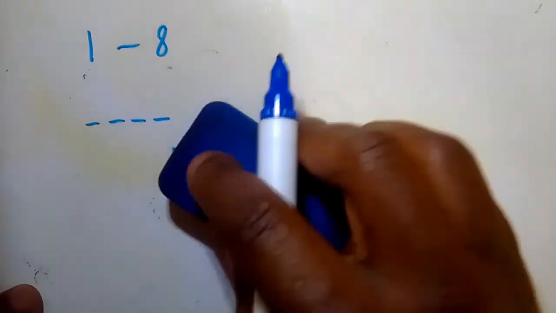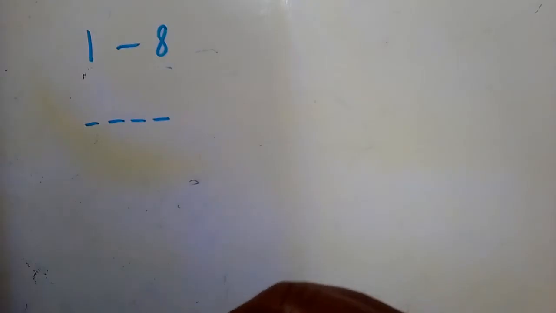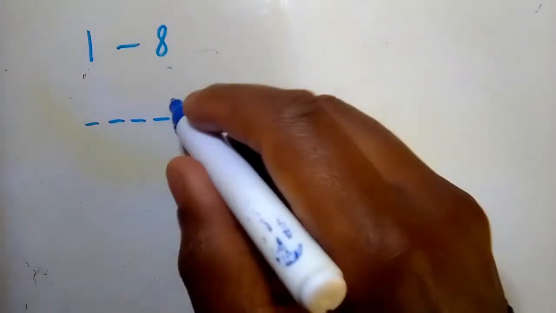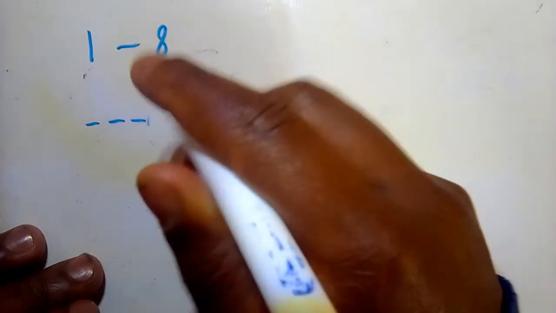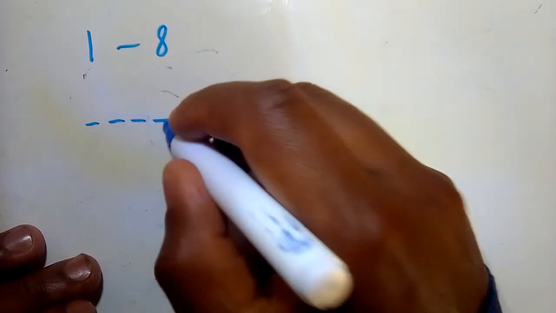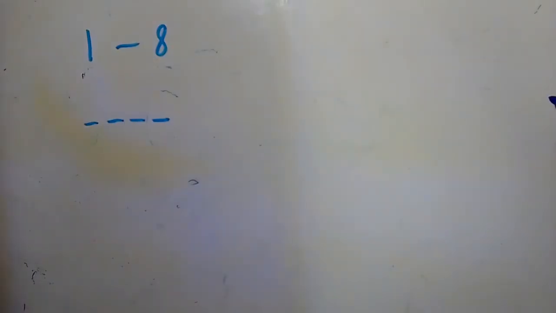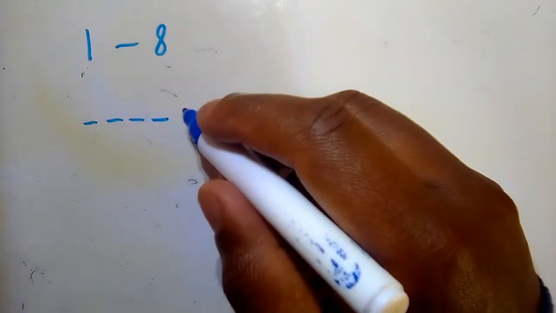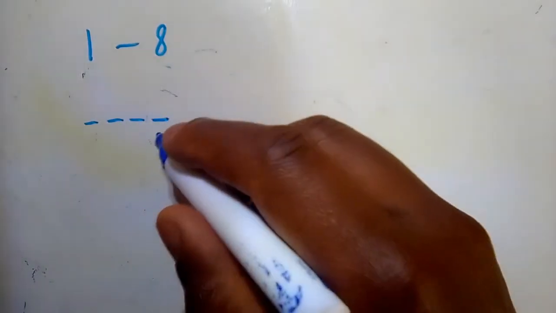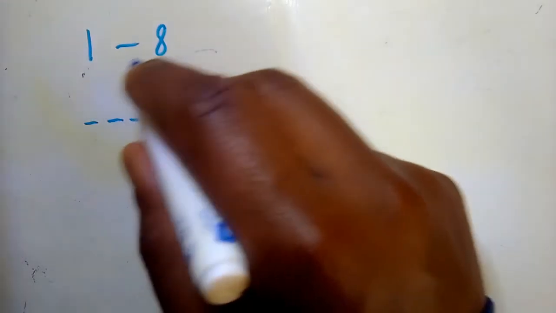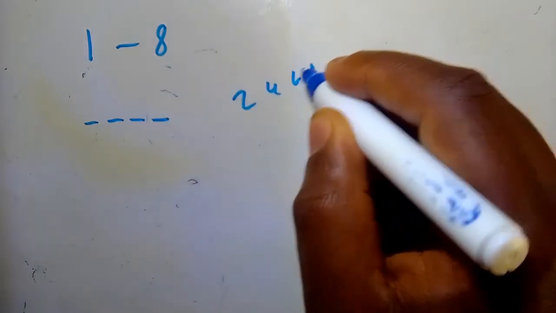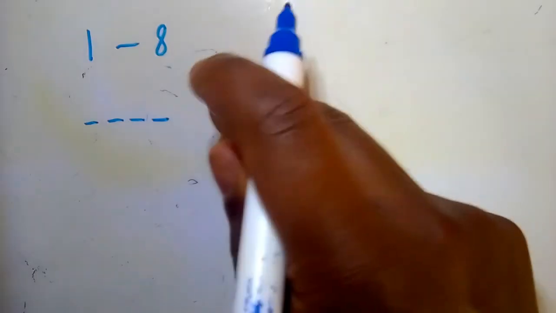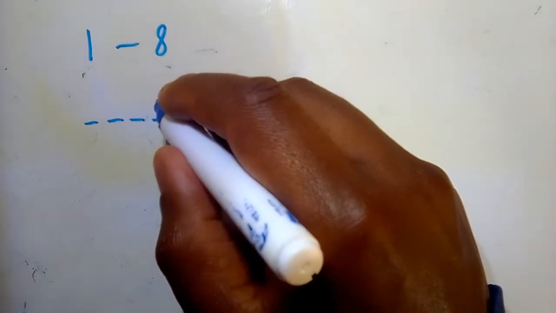So now if they ask you how many digits can be formed if the code must be even, what matters this time is the last, right? So it means that we have to focus on the restrictions still. We always start with the restrictions before we fill in the other places. So now, for the whole code to be even, we have to end with an even number. So how many even numbers do we have here? So here we've got 2, 4, 6, and 8. So we've got 4 choices that we can choose. So basically, in the last digit, we can choose any one of the 4 choices.